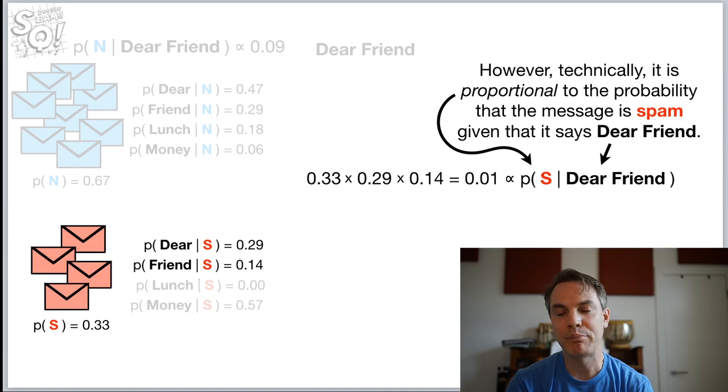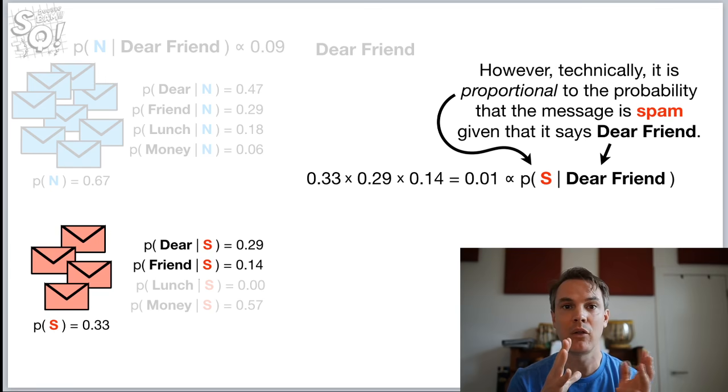The reason why it's proportional is that Bayes' theorem typically divides the left side by a scaling factor to make sure that value is between 0 and 1 and is actually a probability.